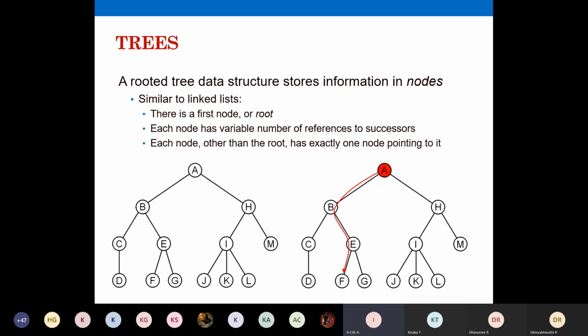So then how do we access the elements in your tree? For that, this diagram is shown here. We will access the nodes level by level. From A, I'll go and check B, then from B to E, then from E to F, like that. We will take a path to reach a particular node from the root node. Always we start from the root node.